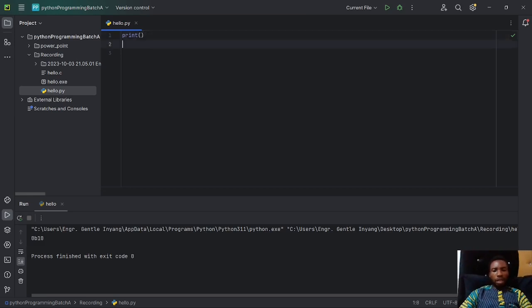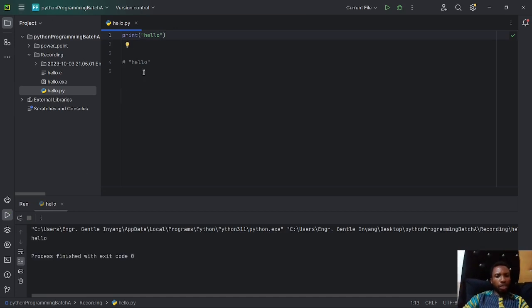Let's say I want to print something like this, hello, and the hello should be in quotes. If I write it like this and run this code, you realize that those quotation marks are not printed, they are out of the console. So what if I want to actually print it with these quotations?